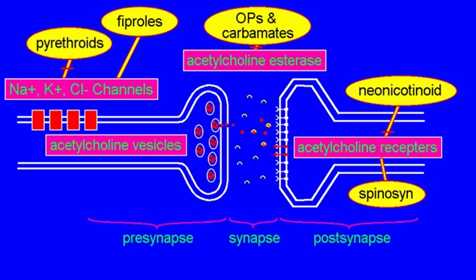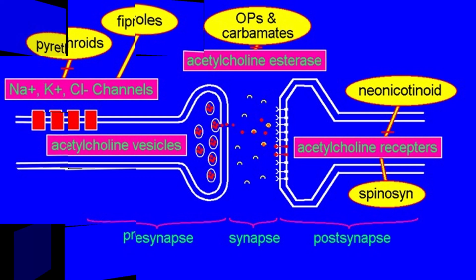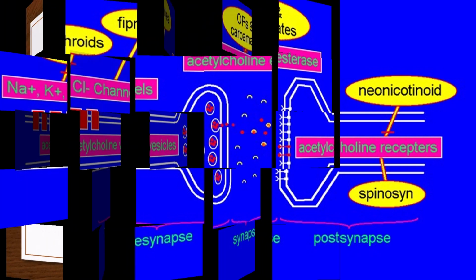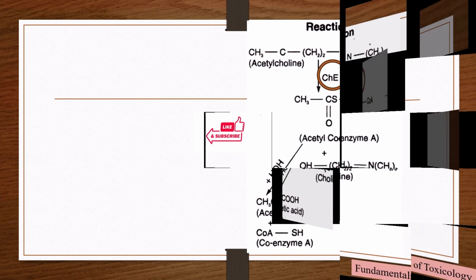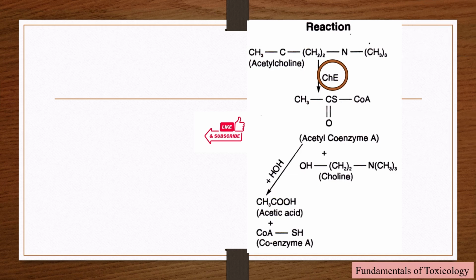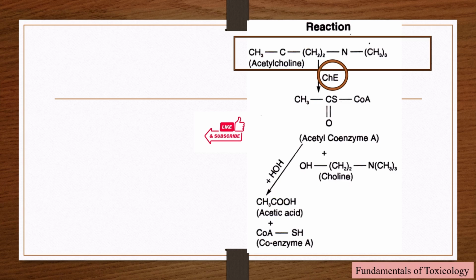Organophosphate insecticides are structurally similar to acetylcholine and act as acetylcholinesterase inhibitors. At the neuromuscular junction, acetylcholine is released as a result of a stimulus to transmit the message. The organophosphate competes with acetylcholine and binds with cholinesterase, thus inhibiting the normal function of the cholinesterase enzyme. As a result, these inhibitors block the breakdown of acetylcholine into acetyl coenzyme A and choline. This figure shows the splitting of acetylcholine into choline and acetyl coenzyme A by the action of the acetylcholinesterase enzyme.